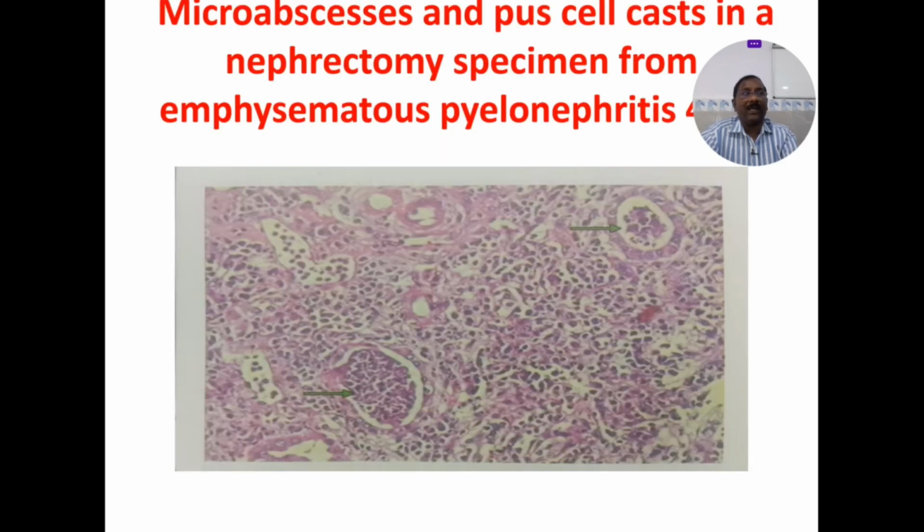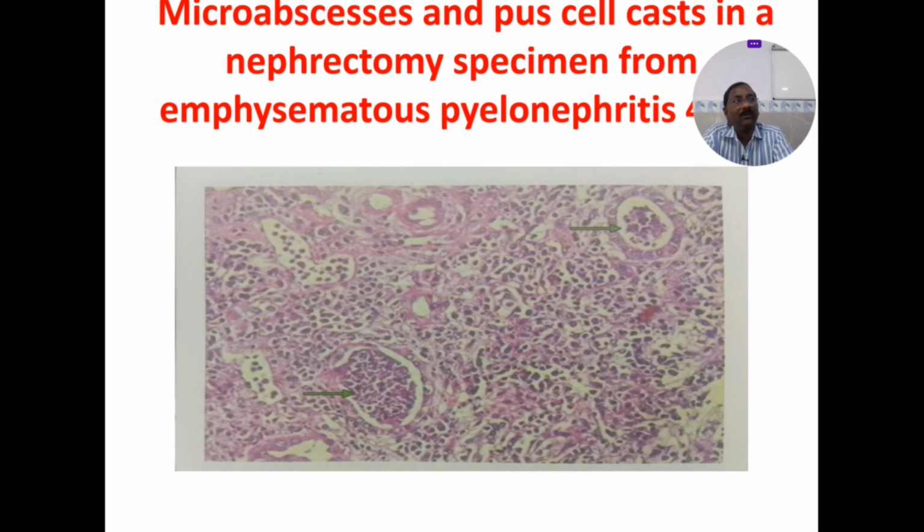So this is the microabscesses and pus cell casts in a nephrectomy specimen from the emphysematous pyelonephritis. See, sometimes nephrectomy is also needed. Total kidney is lost. So if you see the IVP, no dye is entered into the opposite kidney. So there is a non-functioning kidney.